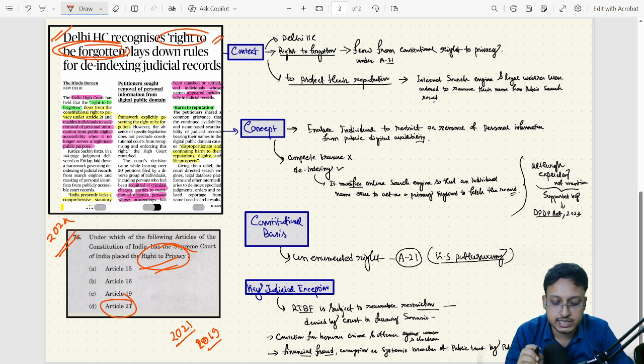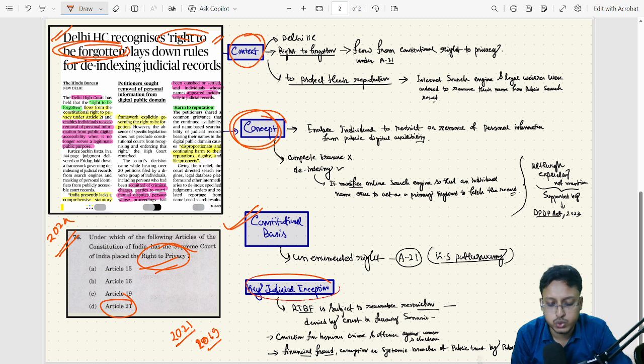Okay, with this understanding, let's start the topic. But first, let's understand in which dimensions we're going to cover this topic. First, we'll understand the context, why the right to be forgotten is again in the news, and then we understand some basic concepts, then the constitutional basis and key judicial exceptions we'll read. Okay, starting with the context, what context is there?